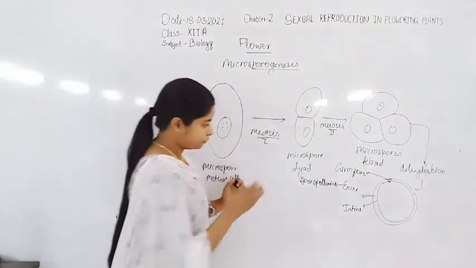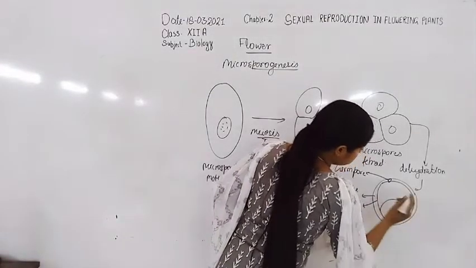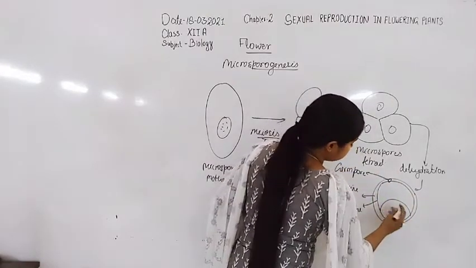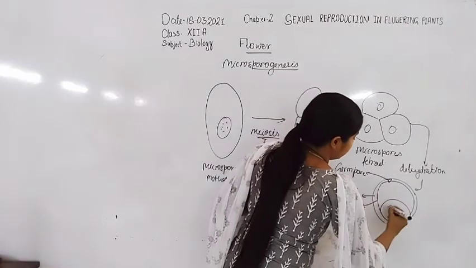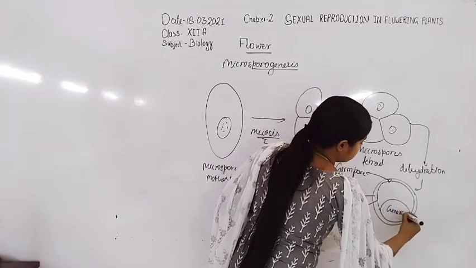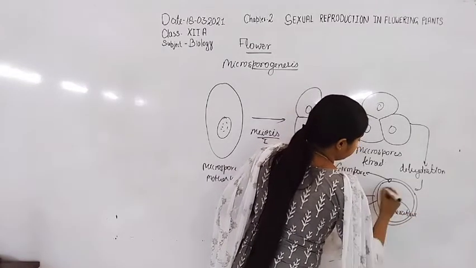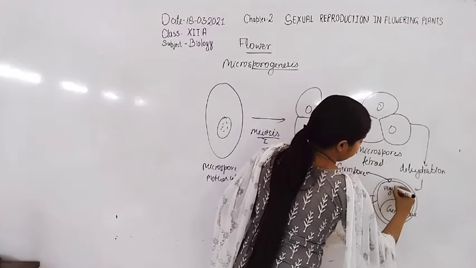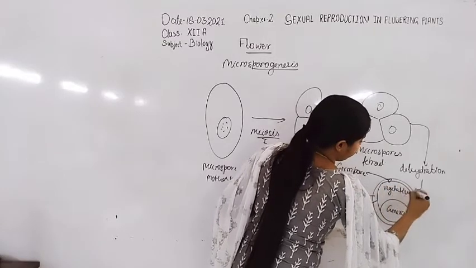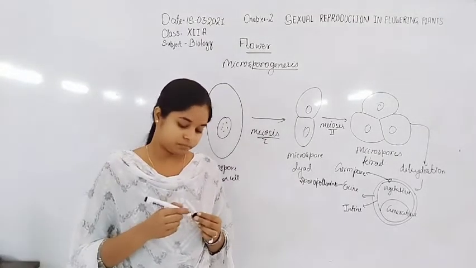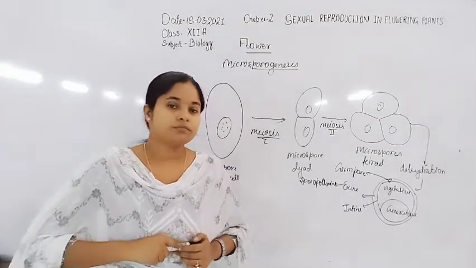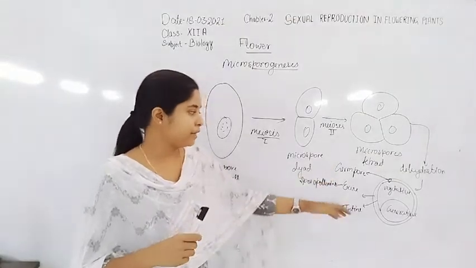Now inside the pollen grain there are 2 types of cell. One is the generative cell, and the other is the vegetative cell.